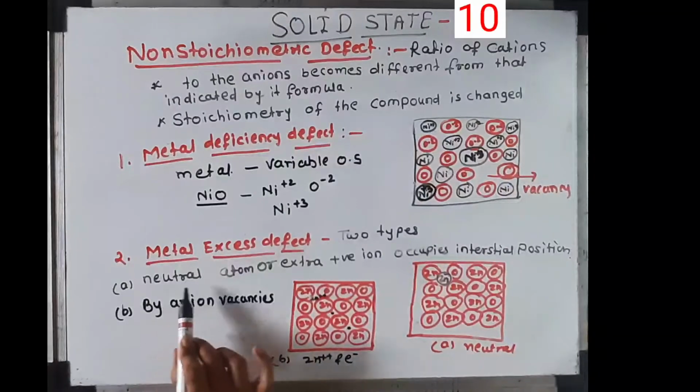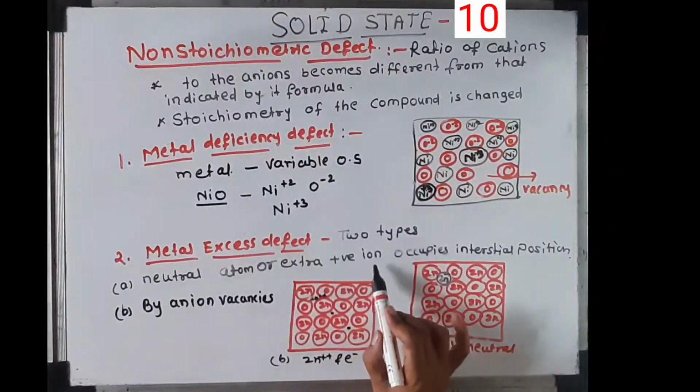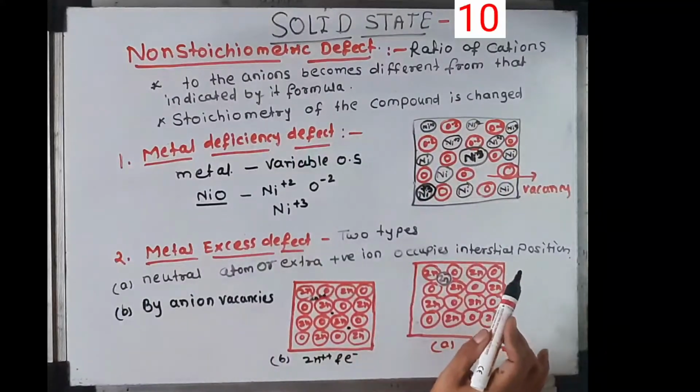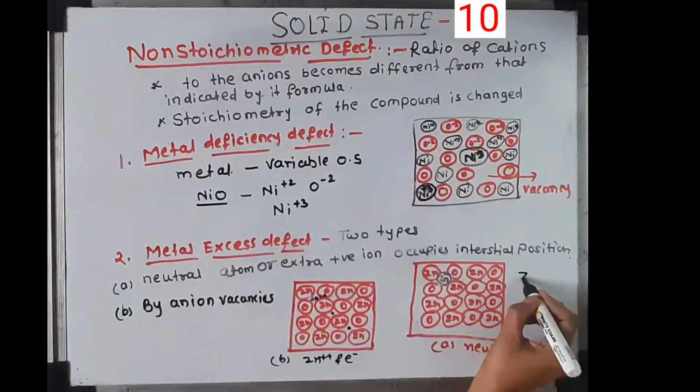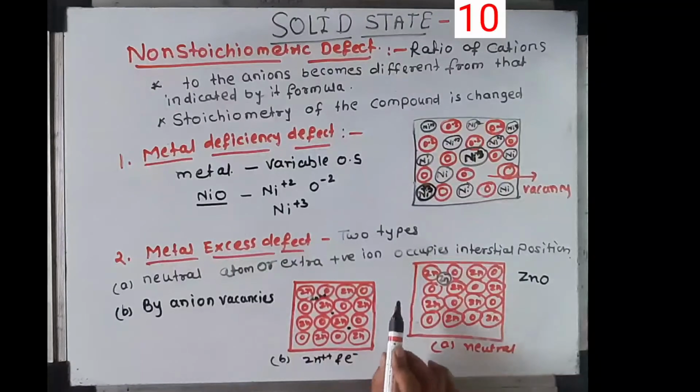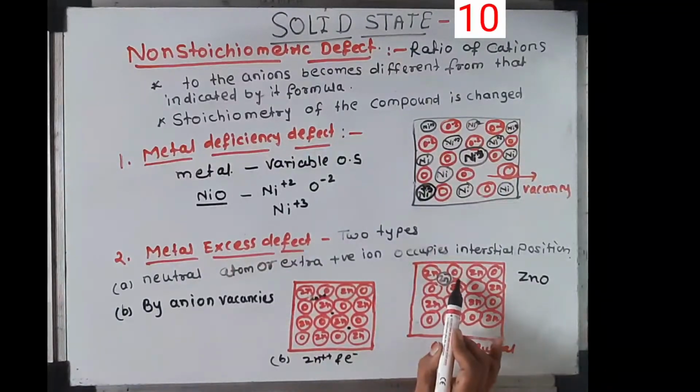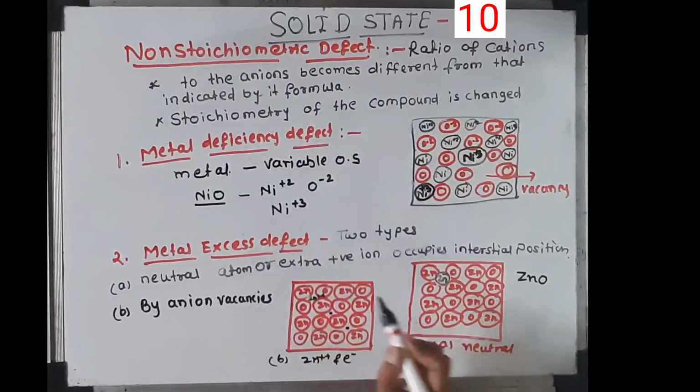There are two examples of the first. Look at this diagram. ZnO is the crystal lattice, and the regular sites have Zn and oxygen atoms, but in an interstitial position a neutral Zn atom is present, and so this type of defect arises.